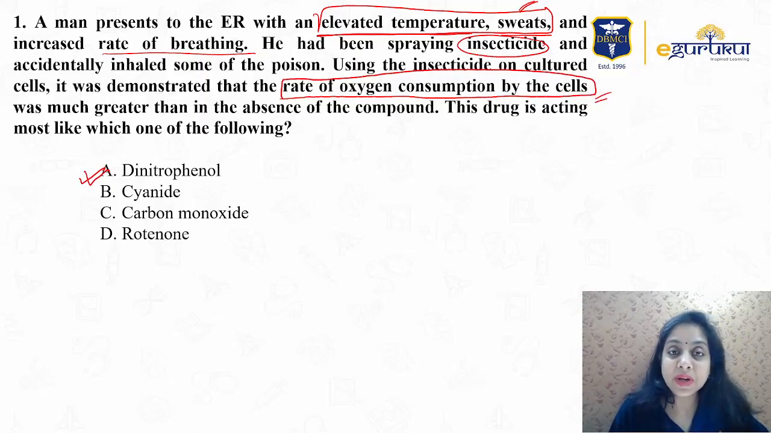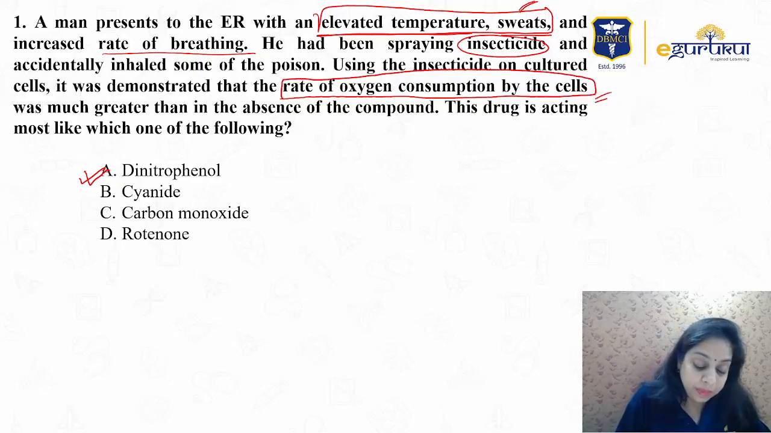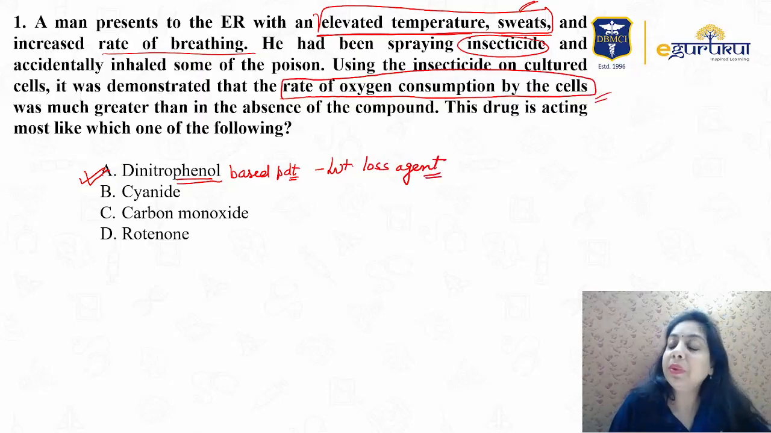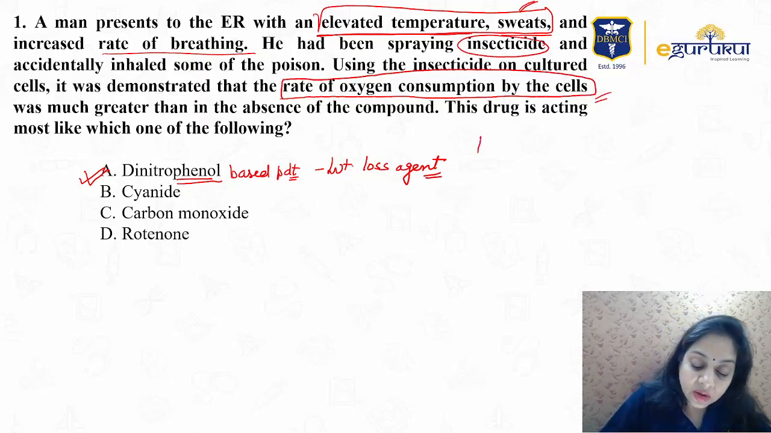The patient has been exposed to DNP. What is dinitrophenol? It is a phenol-based product. Earlier it was used as a weight loss agent, and even nowadays it is used as a weight loss agent, but in America the US FDA has banned its use because of its toxic effects. It is toxic in nature and it can cause death.